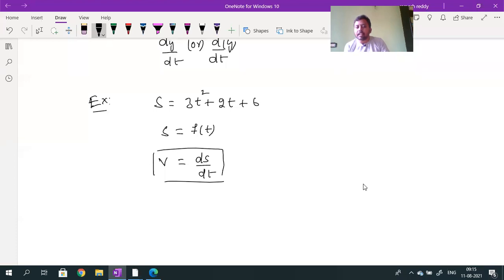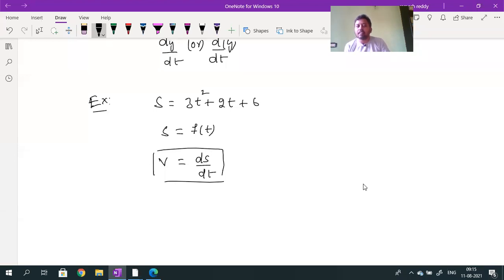Sir, why here is it the derivative of s with respect to time? Distance depends on time, so distance is a function of time. Then I can write v is equal to ds by dt. The change of distance with time is also called the rate of change of distance. WRT means with respect to. So v is equal to ds divided by dt.